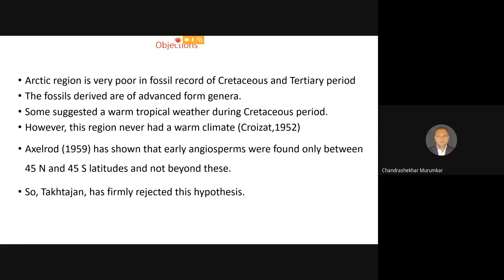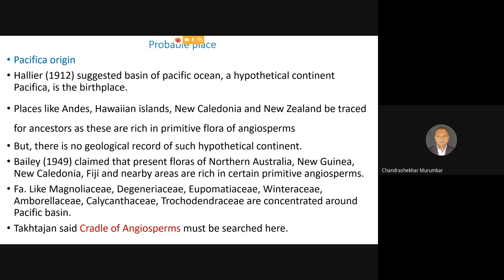So once this theory was rejected, what was the next theory? It was proposed by Hallier in 1912, and it was called the Pacifica origin.